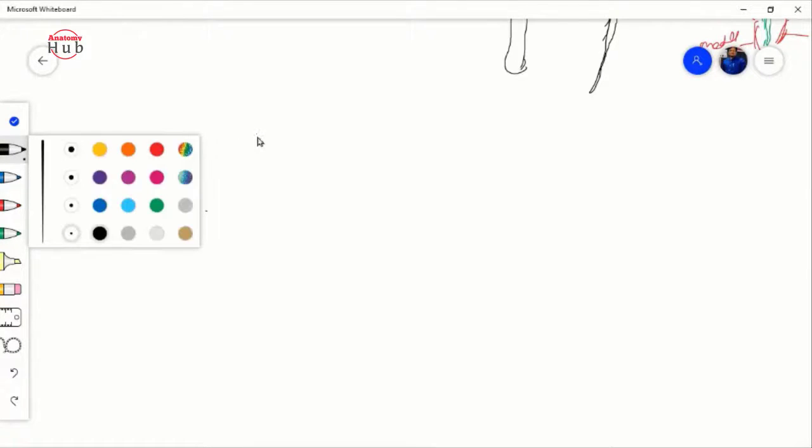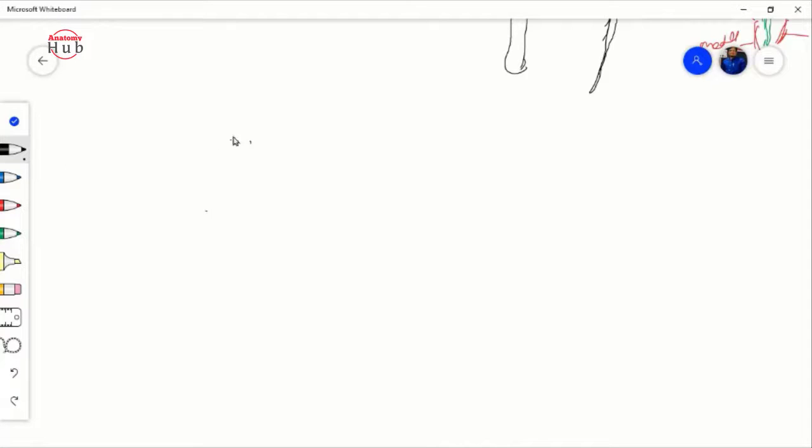See, here is your marginal zone. Here you will find the central zone. Now, what will we find? Here you will find this alar plate.